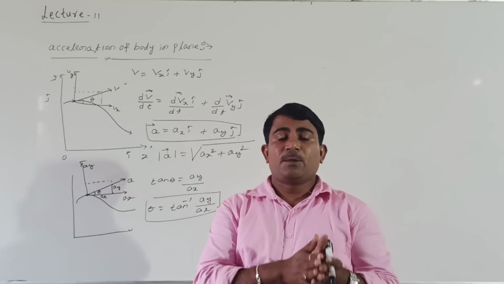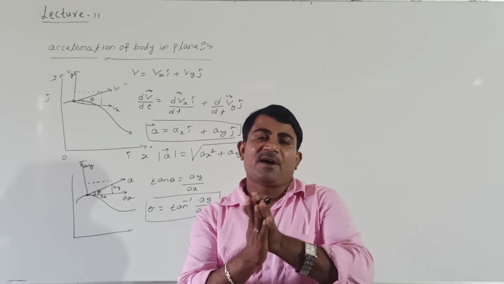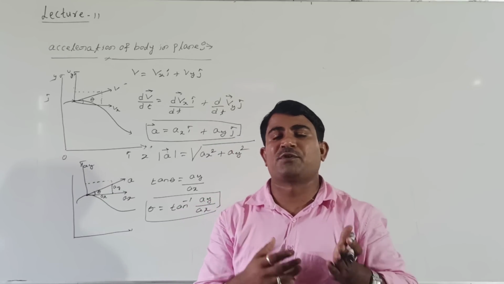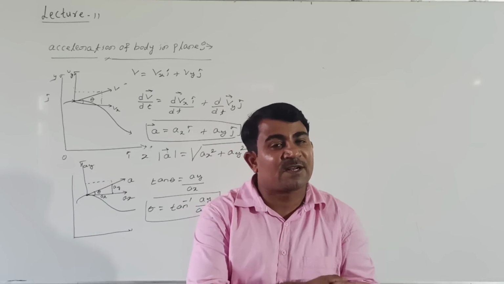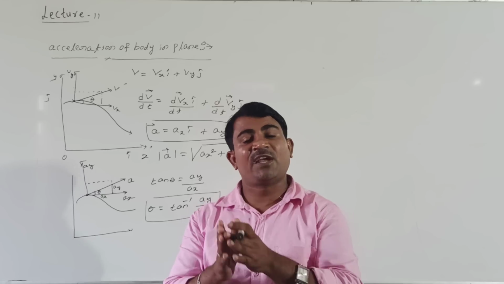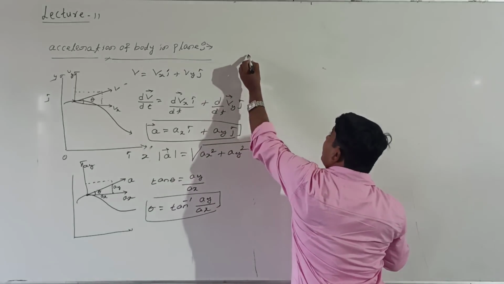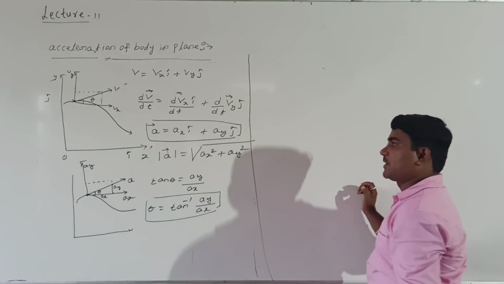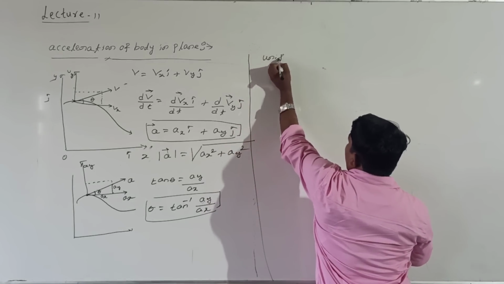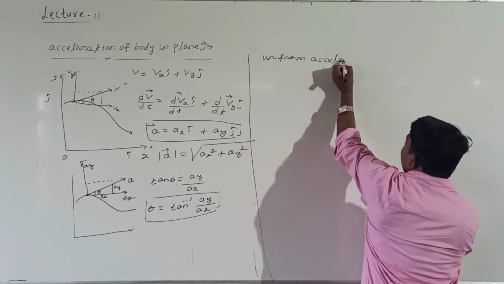Right, students? But for uniform acceleration, how to represent the acceleration of the body in a given plane? For uniform acceleration, we know that uniform acceleration means the change in velocity of the body remains the same. Uniform acceleration in a plane.